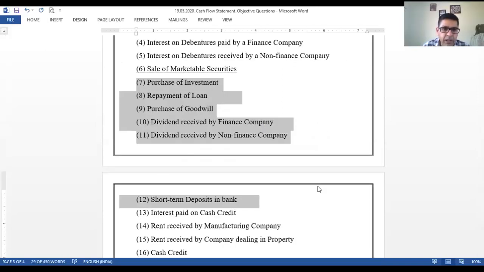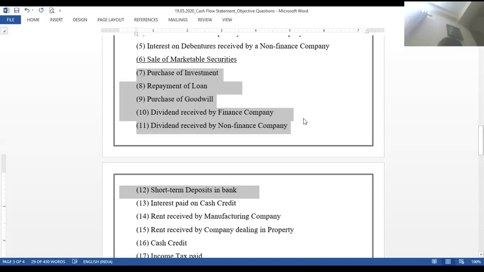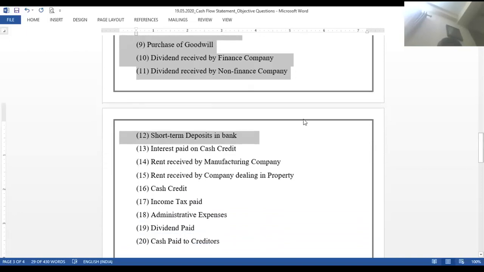Purchase of investments. Investing is right. Repayment of loan. Financing. Purchase of goodwill. So purchase of goodwill is an asset, so it has to be investing. Okay, next. Operating. Dividend received by a finance company. Yeah, operating में ही है. Dividend received by non-finance company. Investing.